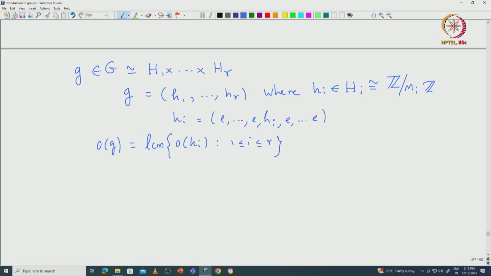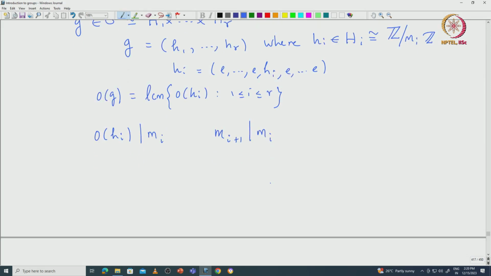Note that the order of hi divides Mi, and Mi satisfies the property that Mi+1 divides Mi. So what should the LCM be? LCM is the least common multiple. You can see that the order of hi divides M1 for all i from 1 to r, so the LCM also divides M1.